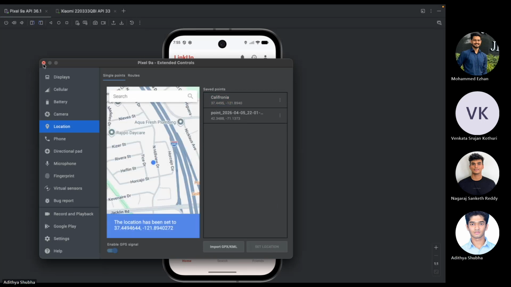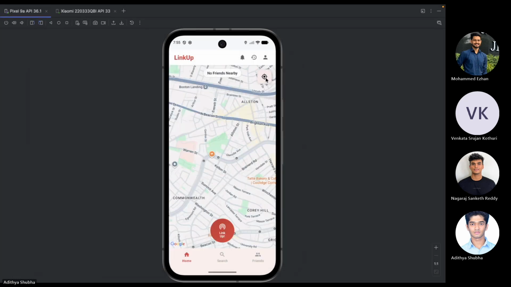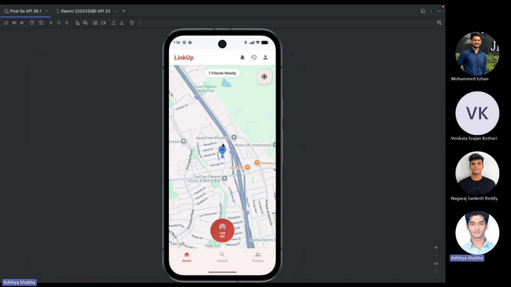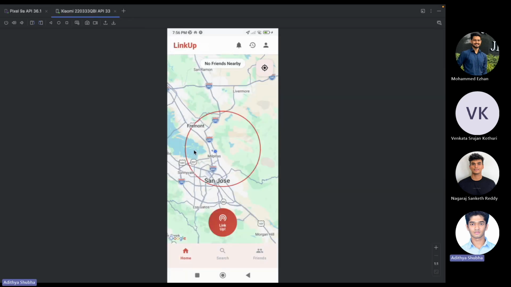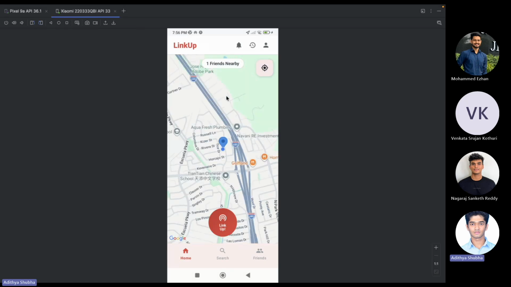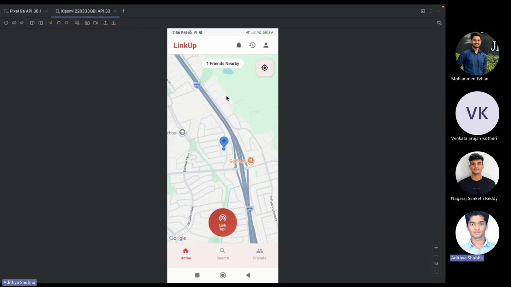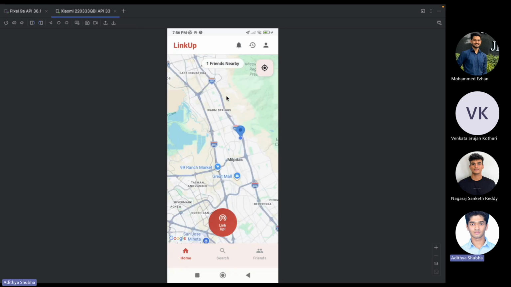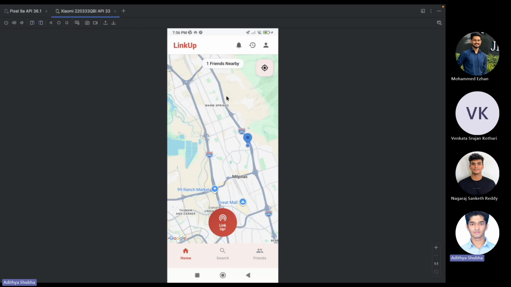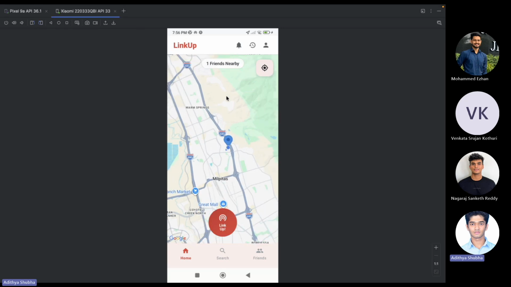Yep. So now this friend is changed to California, and I can see that there's one friend nearby, which is the other user. And if I go back to the screen, now I see there is one friend nearby because the other friend is within my 10-mile radius. So based on this, after this location is set, if there are any friends near a predefined radius, if I now start sending a link up request, let me start sending here.